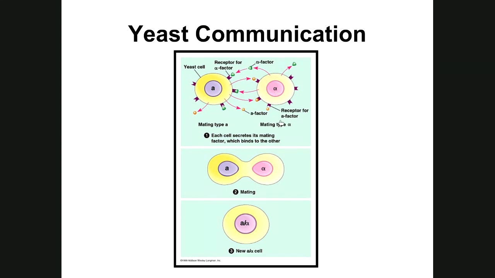You see that they find each other, they bind together, fuse their nuclei, and their DNA is mixed, and then they will bud off and form new cells, which are hybrids of those 2 cells.